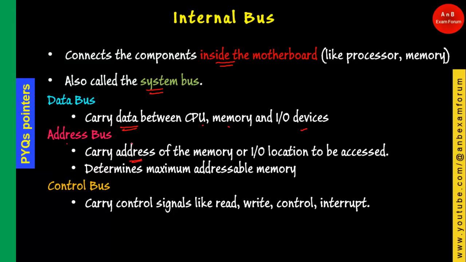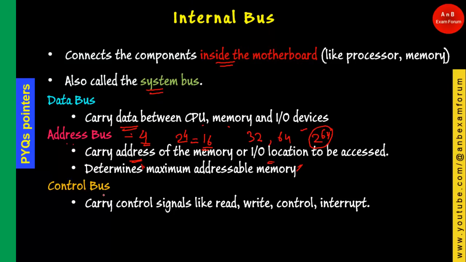Again, an address is a signal which holds the IO locations where you need to access the memory, and the address bus determines the maximum addressable memory. For example, as a basic example, if you have a 4-bit address bus, it can specify 2 power 4, that is 16 addresses of the memory location. Nowadays we have 32-bit and 64-bit address buses, so logically it can refer to 2 power 64 addresses of the memory.